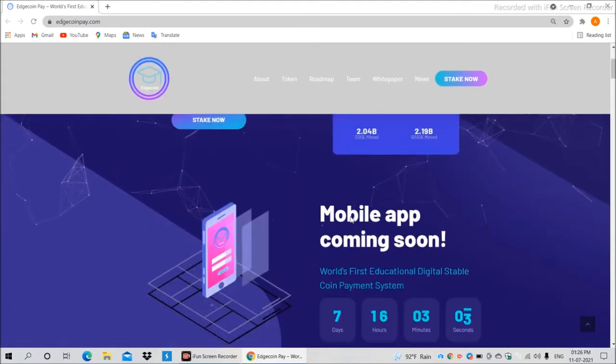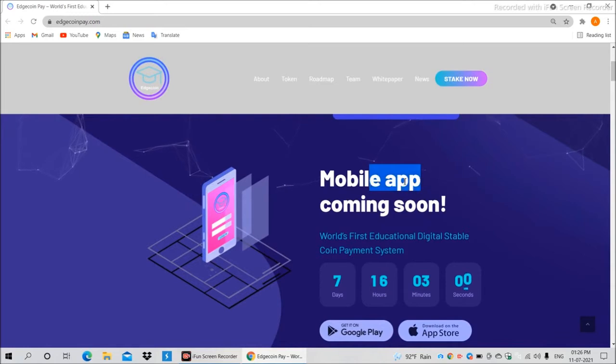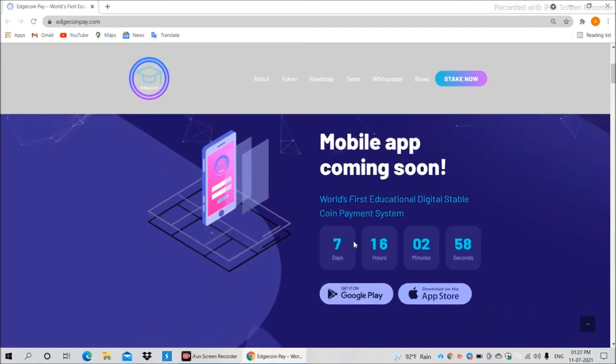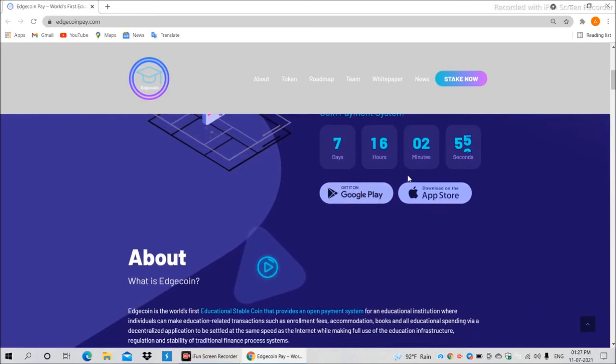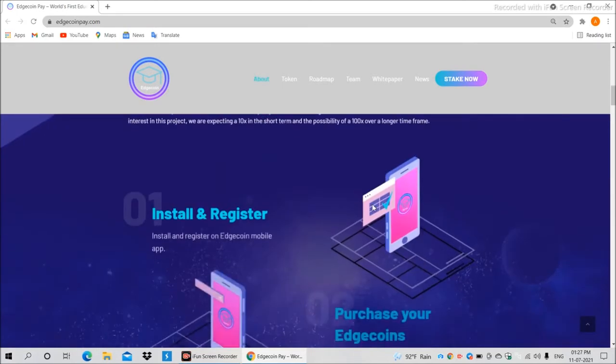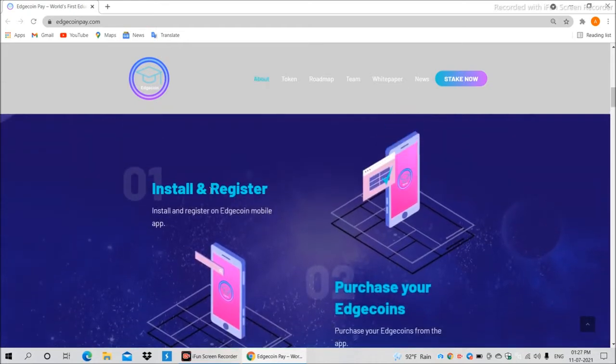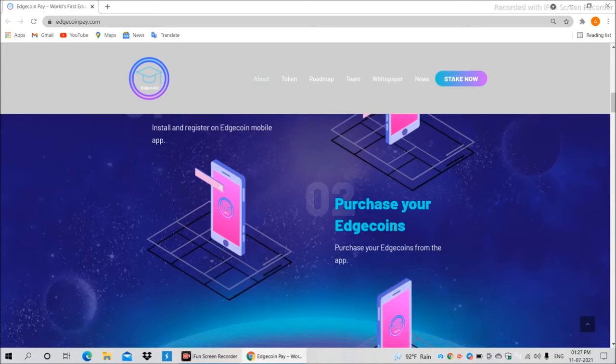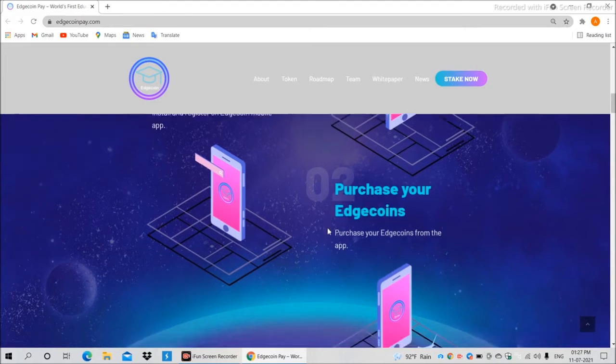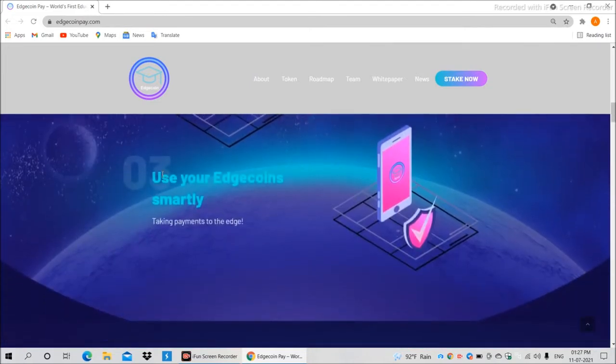So guys, as you can see, they are launching their mobile app very soon. As you can see the live countdown, this app will be available on Google Play and App Store respectively. Here is how you can use their mobile application. First you have to install it and make an account on it, and then you will be able to buy Edgecoin from that app, and then you can easily use your token Edgecoin.